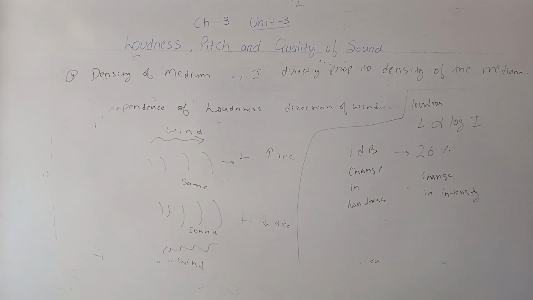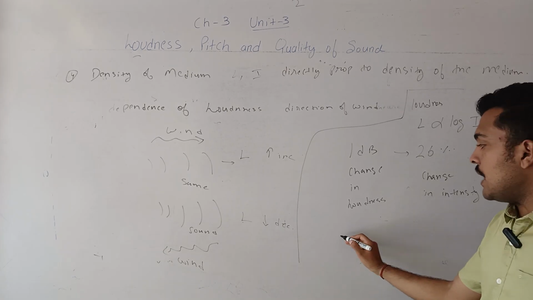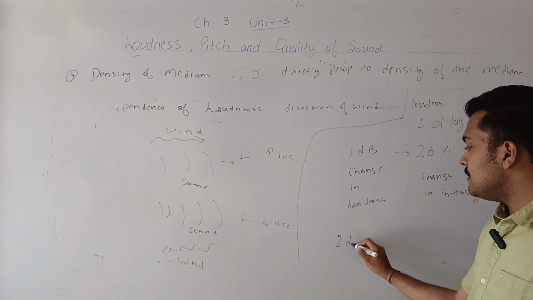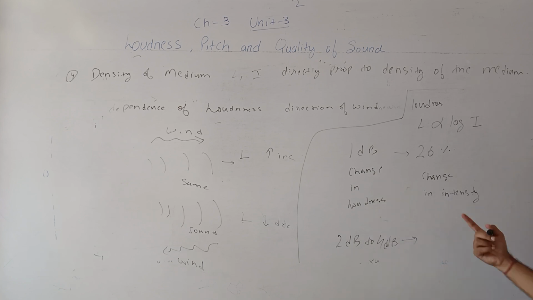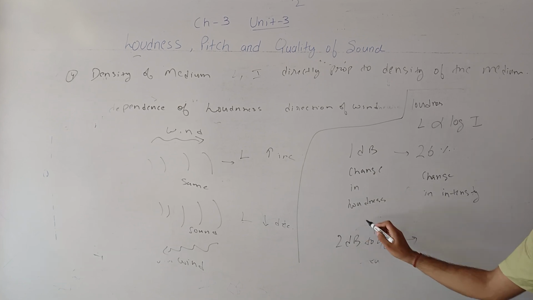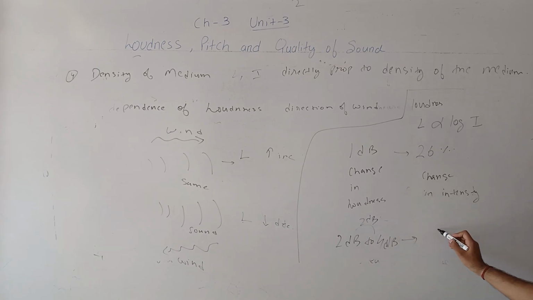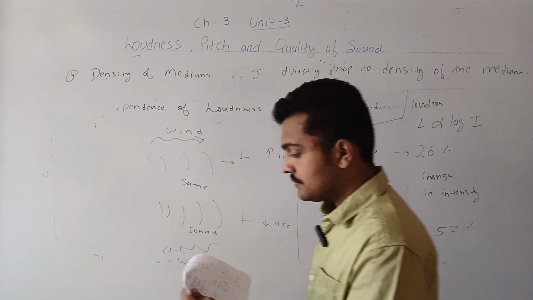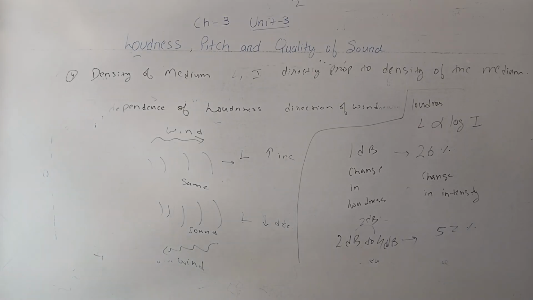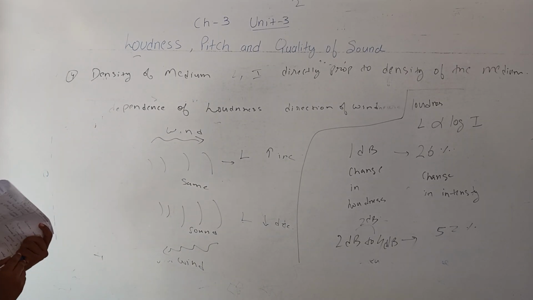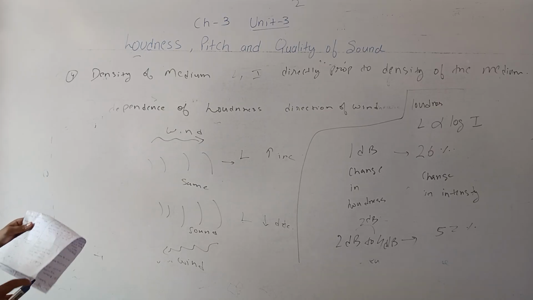26% change in intensity. So if the sound changes from 2 decibels to 4 decibels, the change of 2 decibels, the change in intensity will be 52%. There will be 52% change in the intensity. Also there are certain values of the decibels, certain values of the loudness.